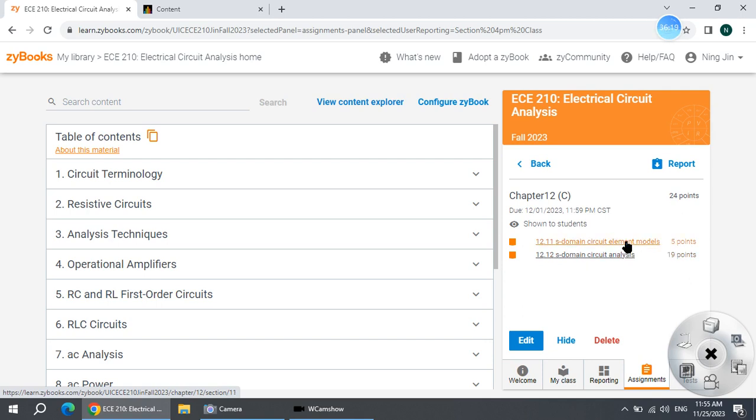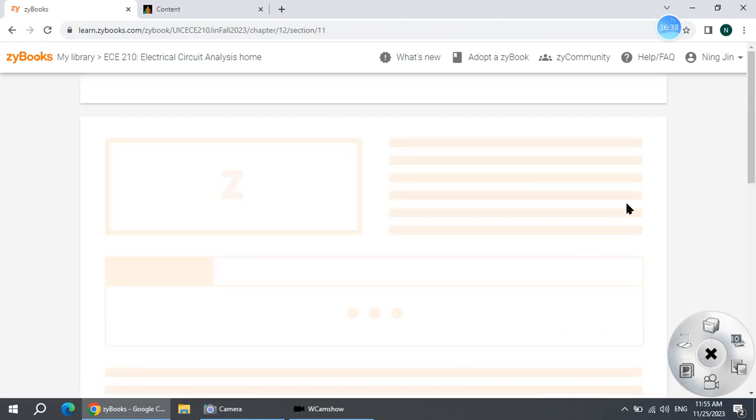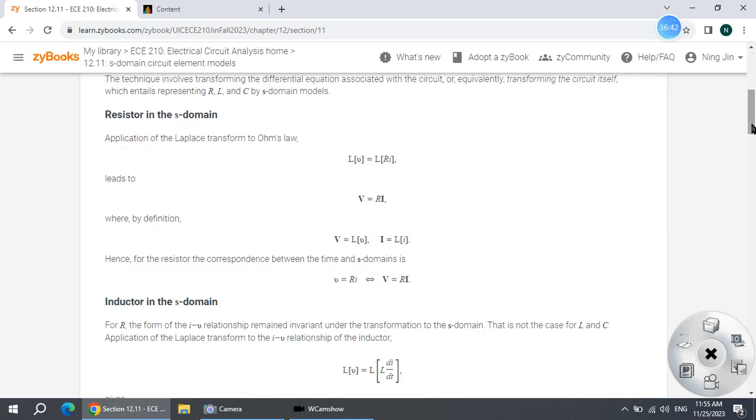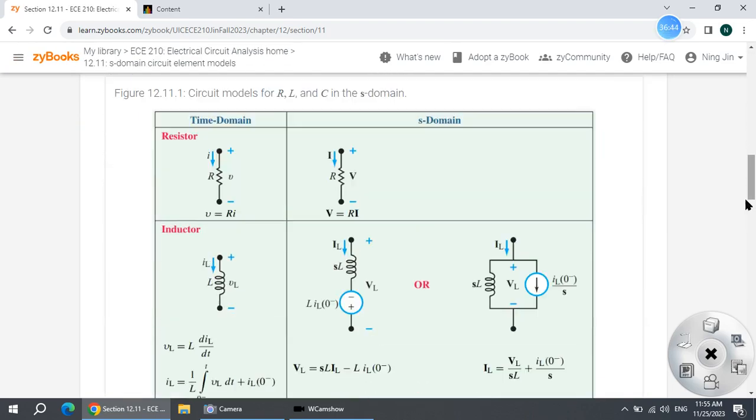Maybe 1 problem in one section, or maybe 2 problems in the second section. So try to finish the reading assignment of these 2 sections, and the required points are just for the orange problems. See, orange problem. You will have some orange problems as well. Do you have any blue problem? But blue problems are not required. Let me see.